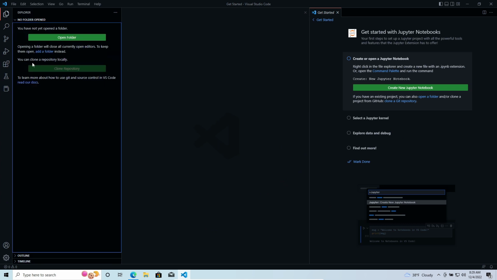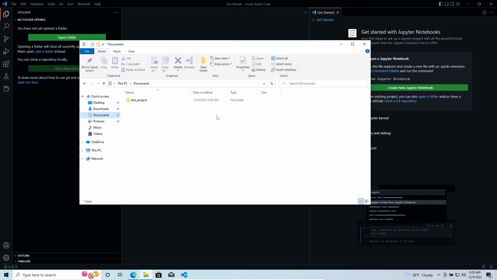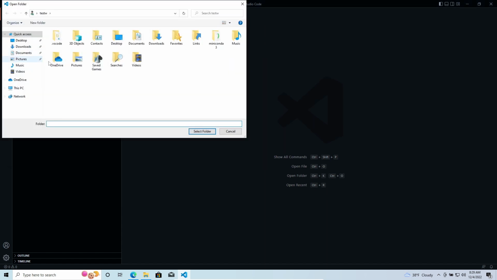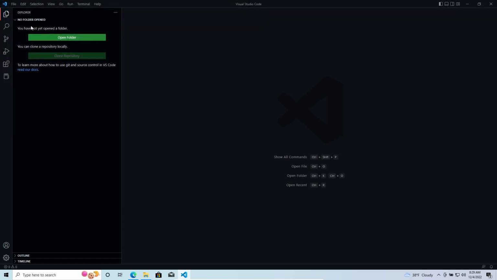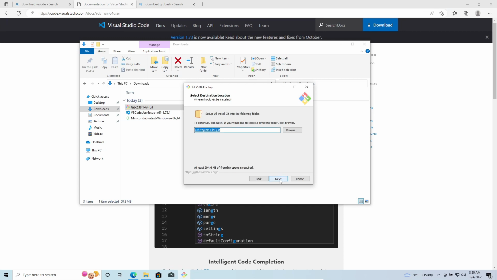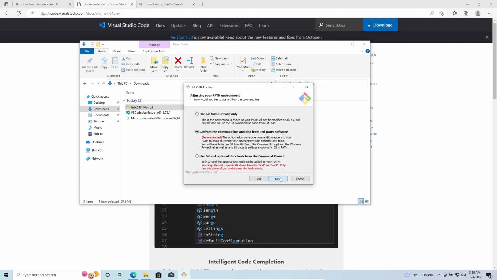Let's now open some directory. In our case, let's open test project in the documents directory. Click on select folder. Okay, now let's install GitBash as well. Double click on it. Click on yes. Next, next, next, and next again. Make sure here you choose VSCode and just go with all the default settings